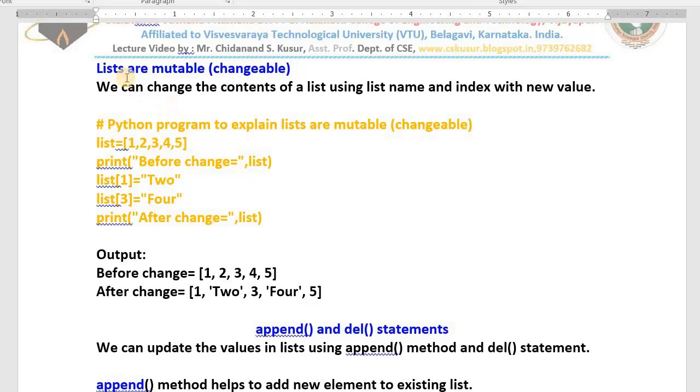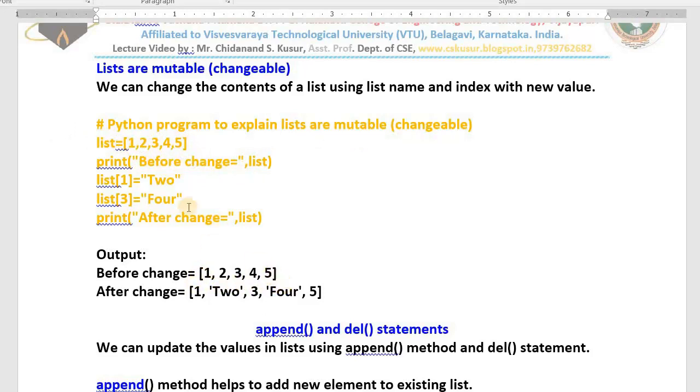Lists are mutable. We can change the contents of a list using the list name as well as the index of the particular value which we are going to update. See here, one more simple Python program I have written for you: a Python program to explain lists are mutable. See the list. This list contains 5 values, 1, 2, 3, 4, 5. Before the update, before the change, I am trying to print. What is that? 1, 2, 3, 4, 5.